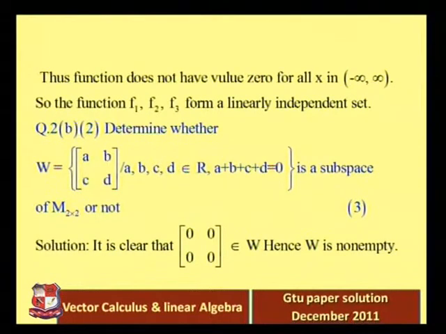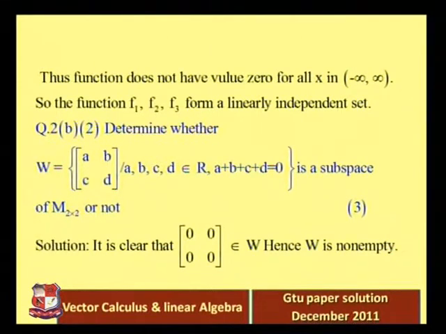But what is my question? To prove a subspace of any vector space, what we have to do? We have to prove only 2 conditions. First condition is for addition. That means take U belongs to W and V belongs to W and try to prove that U plus V belongs to W. Second condition, closedness for scalar multiplication. That means K is any scalar, U belongs to W, and try to prove that K into U also belongs to W. So we need to prove just 2 conditions, closedness for addition and closedness for scalar multiplication.